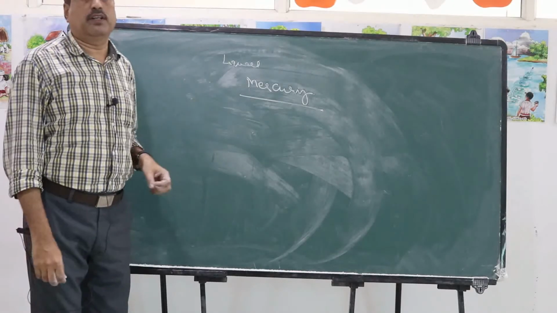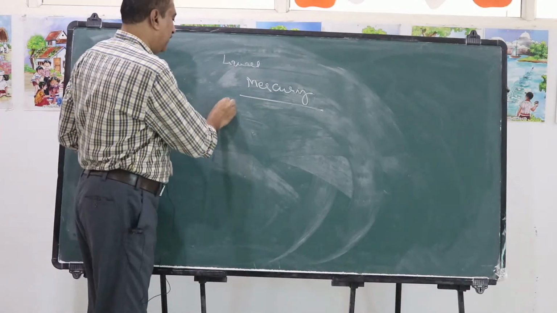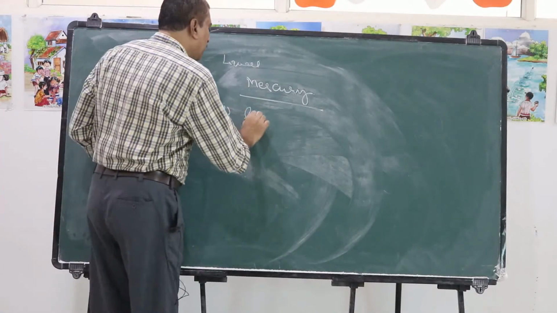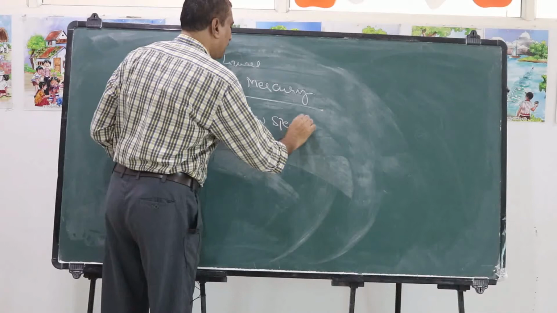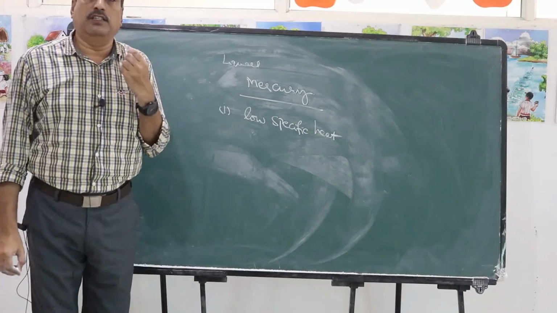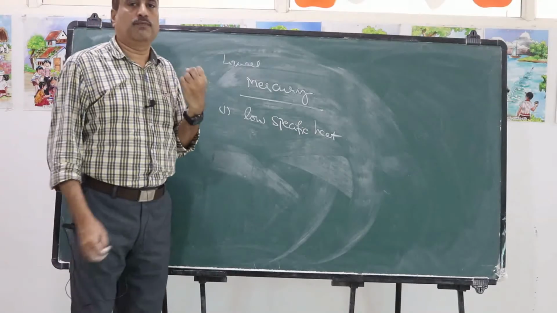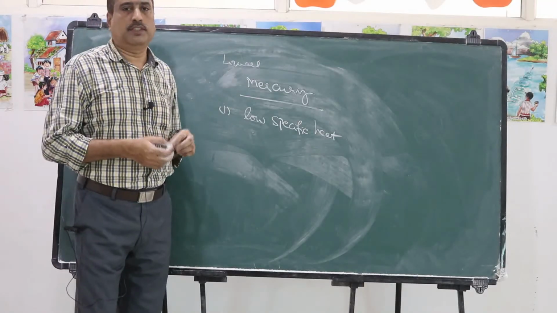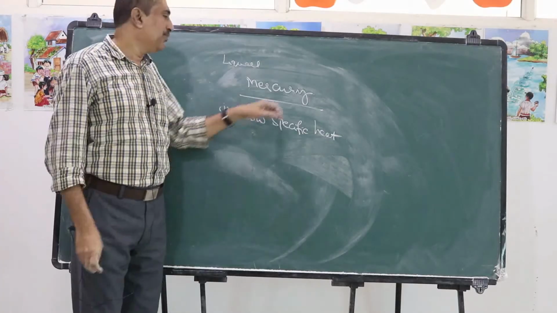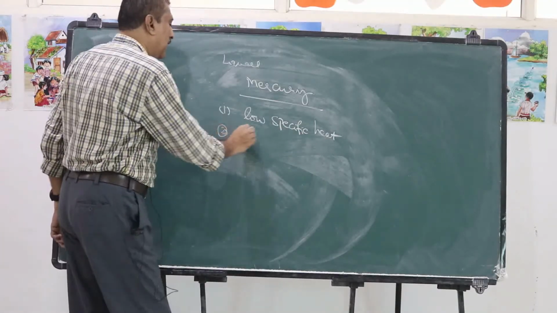Why we prefer mercury as thermometric material is, first, mercury possesses low specific heat. That means a small amount of heat absorbed makes it expand more. Very little heat is required to expand the mercury. So the first reason is low specific heat, and the second is high thermal conductivity.